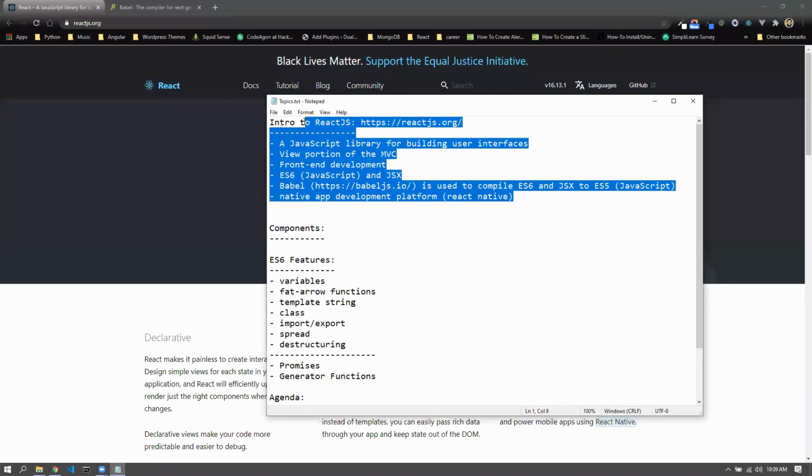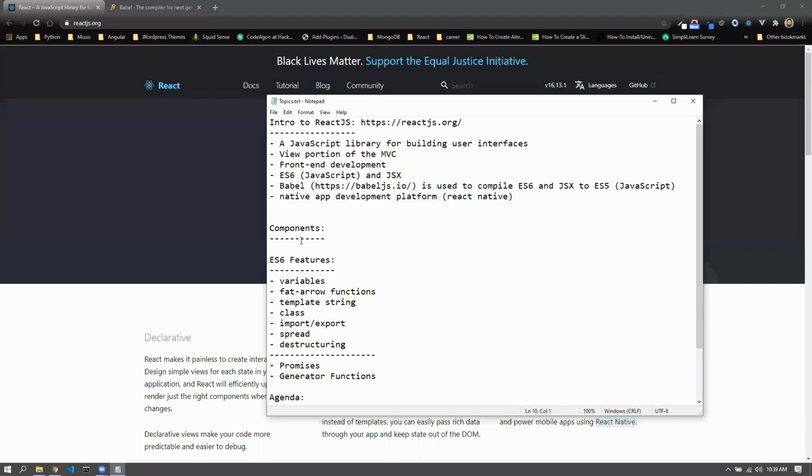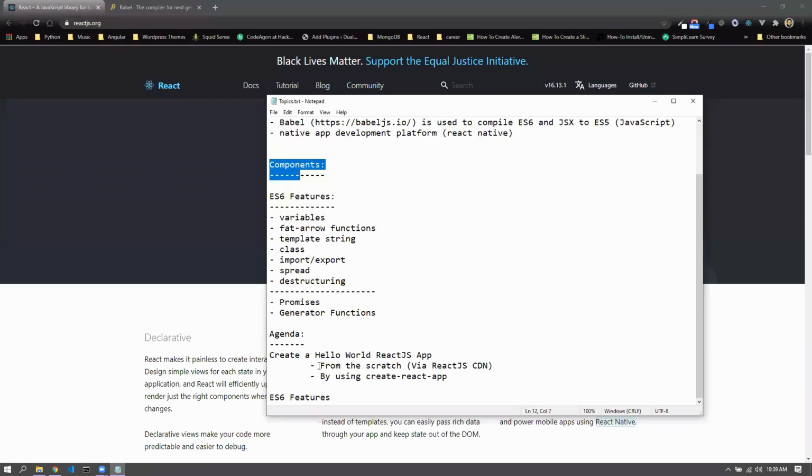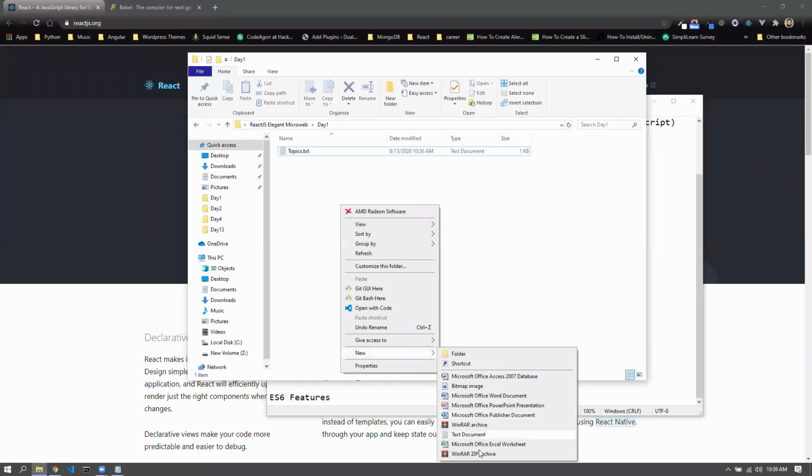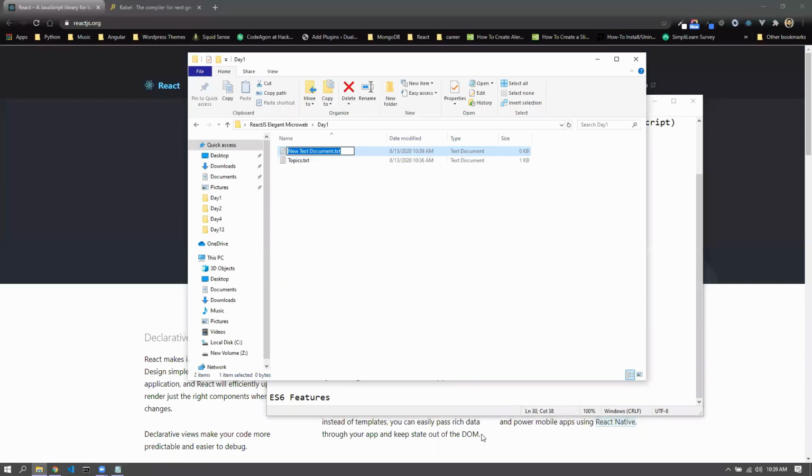So this is what React.js is. And before going into components, I would like to create our first program via the React.js CDN that would give you an idea on what is exactly happening as far as React is concerned. So let me go for a very straightforward approach. I'll just create an index.html, or maybe we'll call it hello world.html. We'll create a simple HTML file.